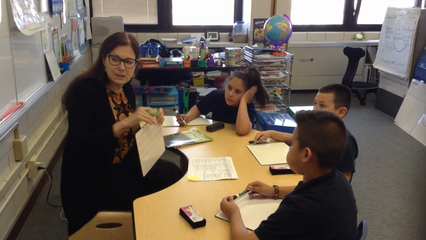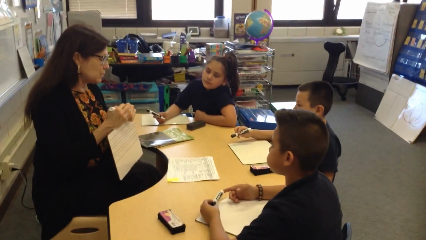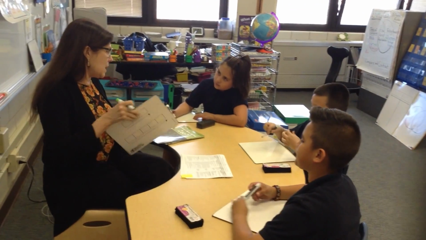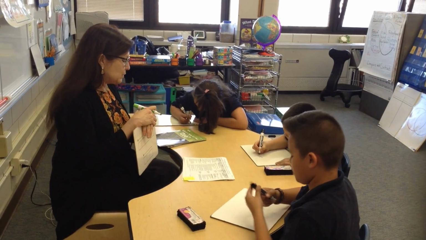To have our content learning objective to be what's up here on the board. I can find text evidence to answer questions. All right. Today we're going to start with our high frequency words. Go ahead and write the word away. The student drove away from the school.